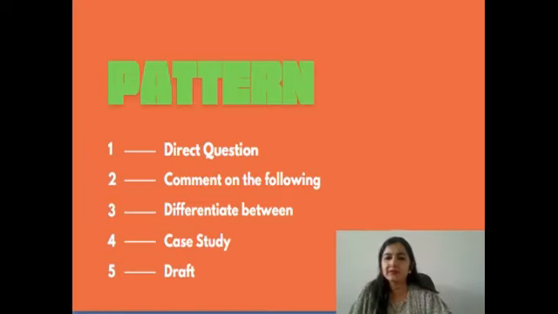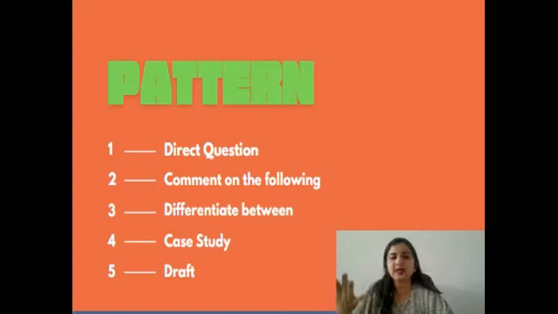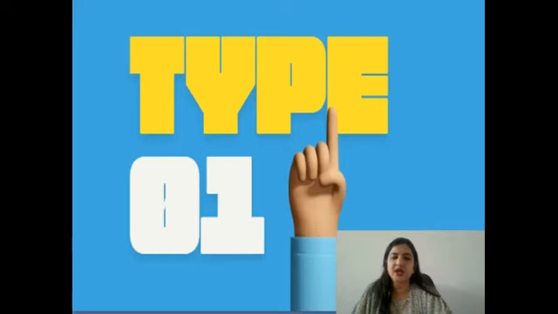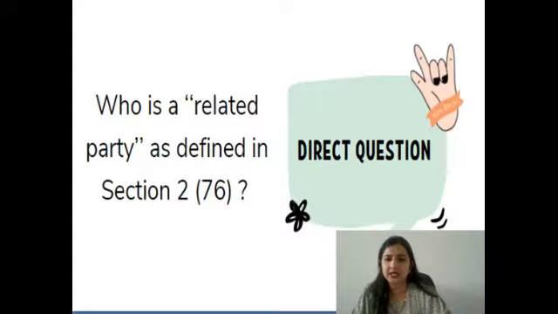that there are 5 types of questions which are usually seen in the paper. One is a direct question, the other is comment on the following, third is differentiate between, then a case study type of question, and sometimes we get a question on drafting. Now, let's move ahead and discuss each and every pattern in detail.